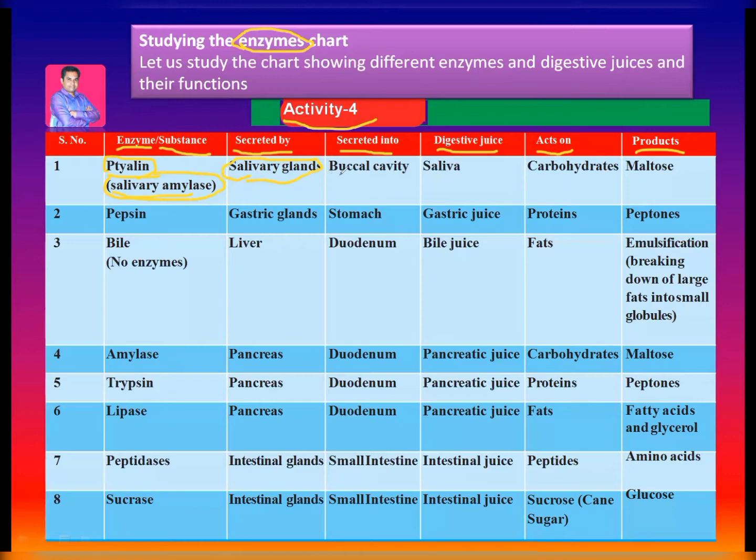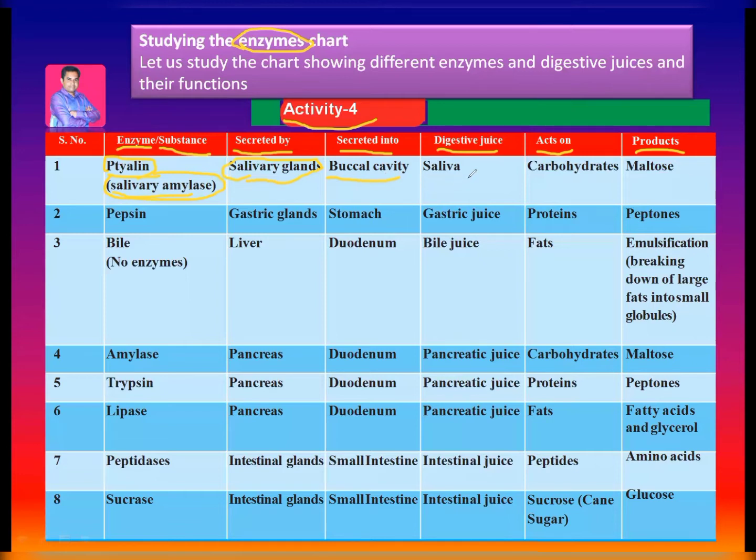Ptyalin is secreted into the buccal cavity, which is also called the oral cavity. The total space in the mouth is called the buccal cavity.